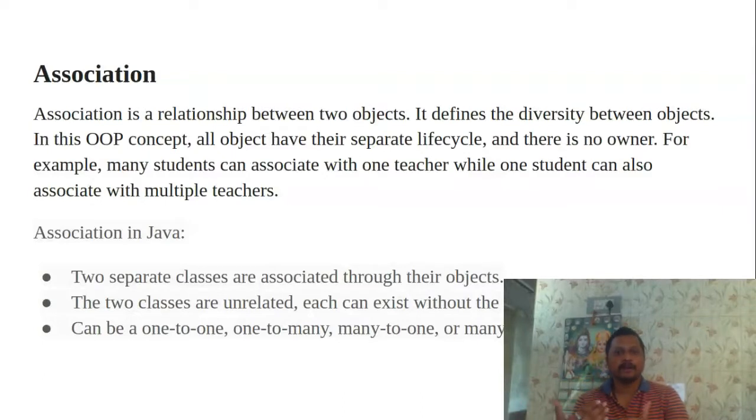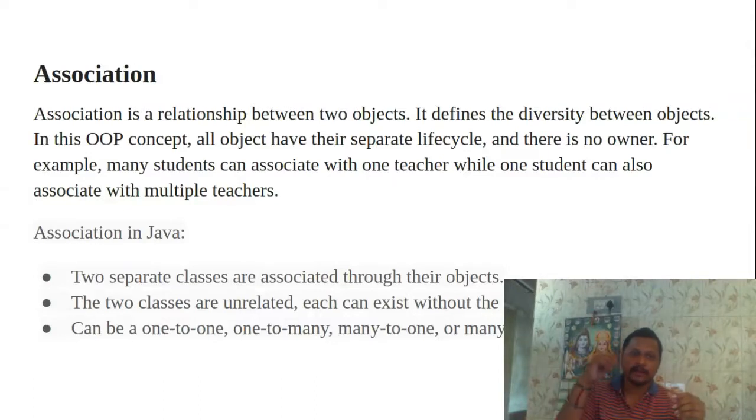If you see how association works in Java, two separate classes are associated through their objects. Previously we have seen the example of a person, and with the help of the person class I am able to access the student class. I create an object of the person class, and I maintain the relationship between the two classes with the help of objects.